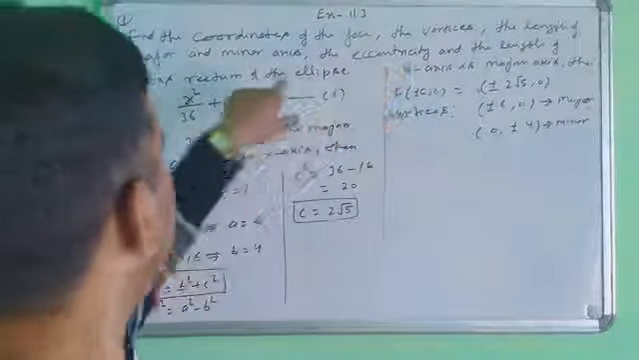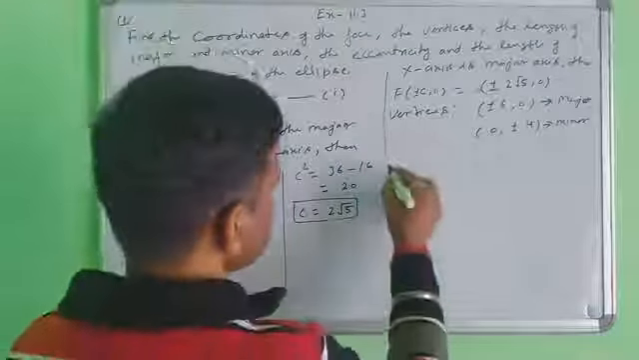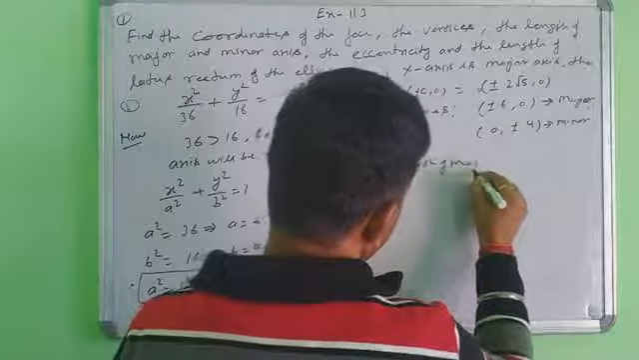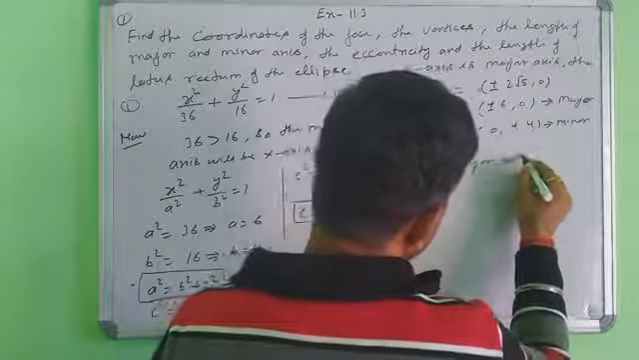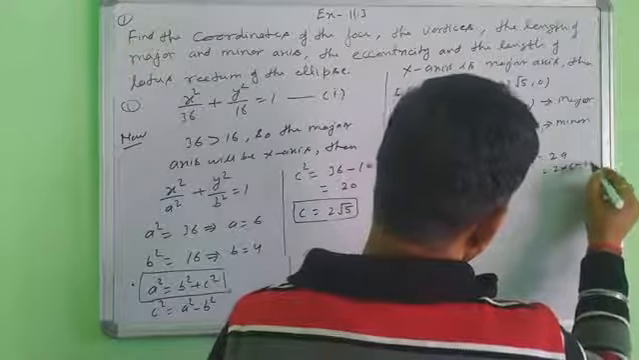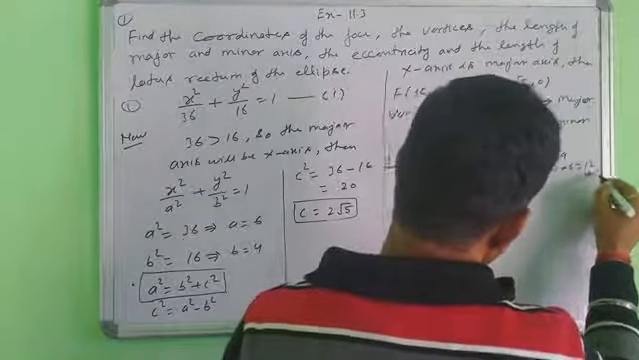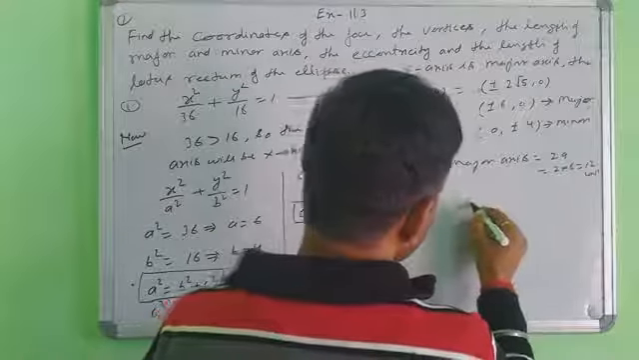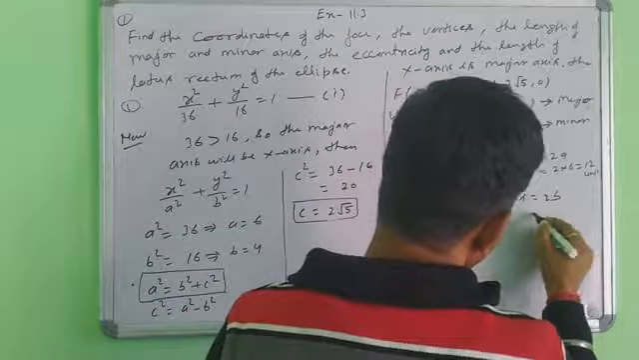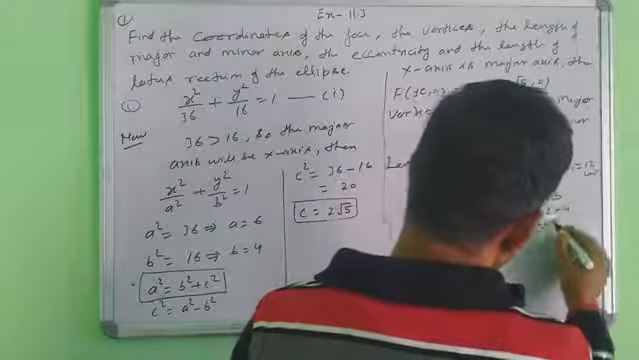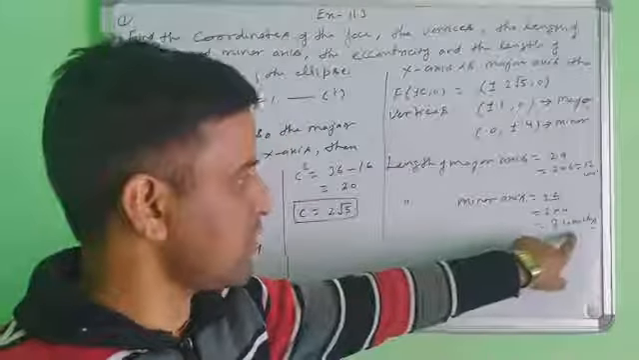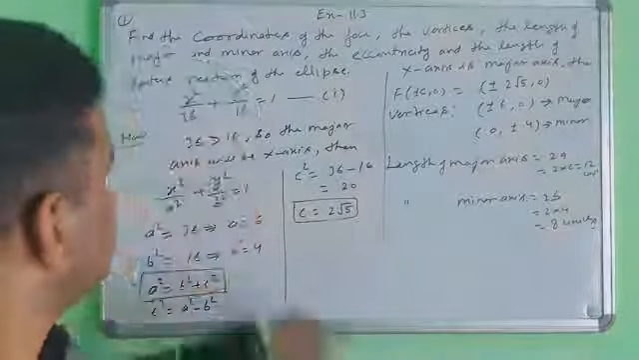Second one, the length of the major axis. Length of the major axis equals 2a, so 2 into 6 equals 12 units. Similarly, length of the minor axis equals 2b, so 2 into 4 equals 8 units. When you are using length, then you write the unit also. This answer is complete.